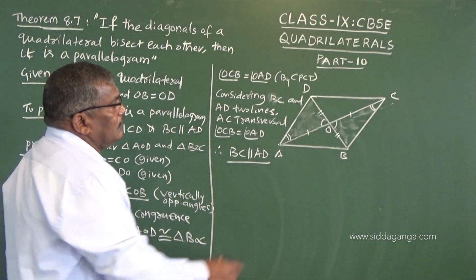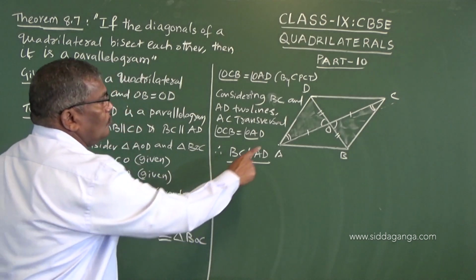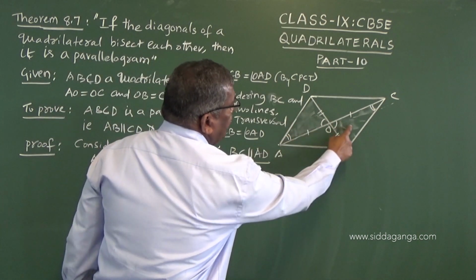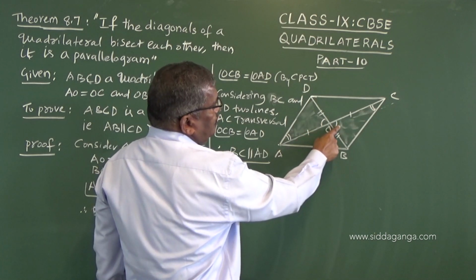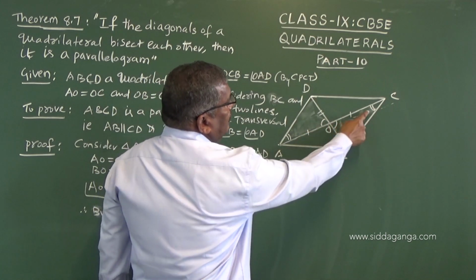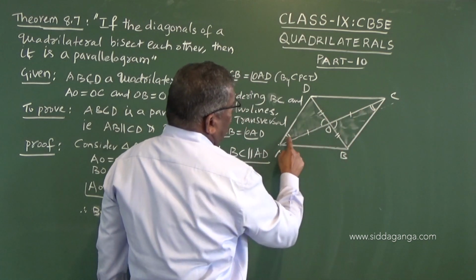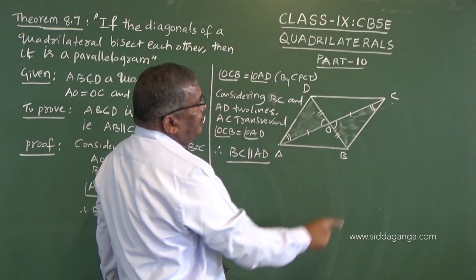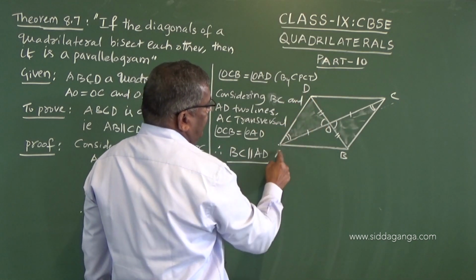Now, see, in these two triangles which are congruent, this angle is vertically opposite to this. So, therefore, these two are equal. Angle BCO or OCB is equal to this angle. So, the remaining angle is ADO or ODA.